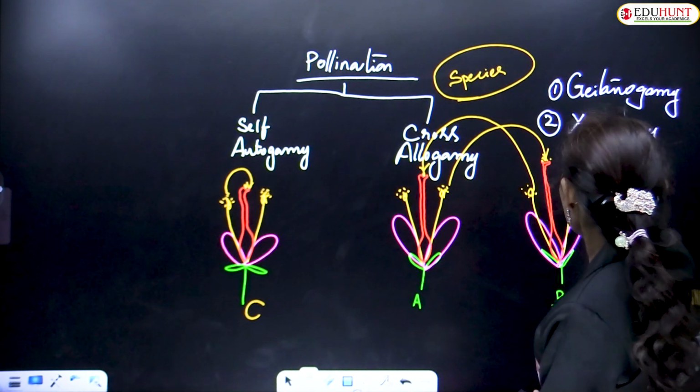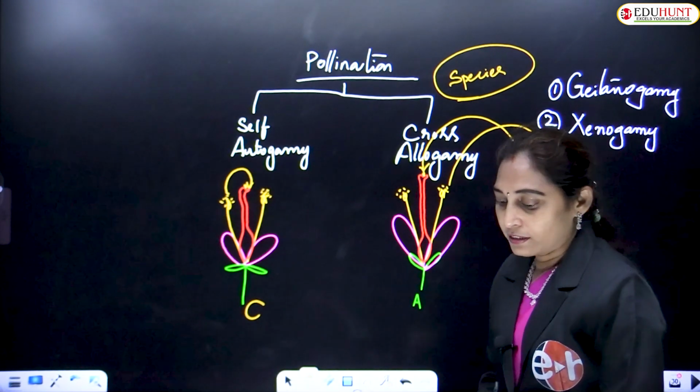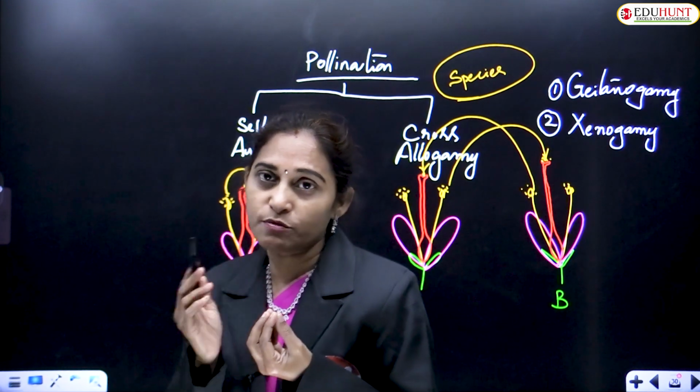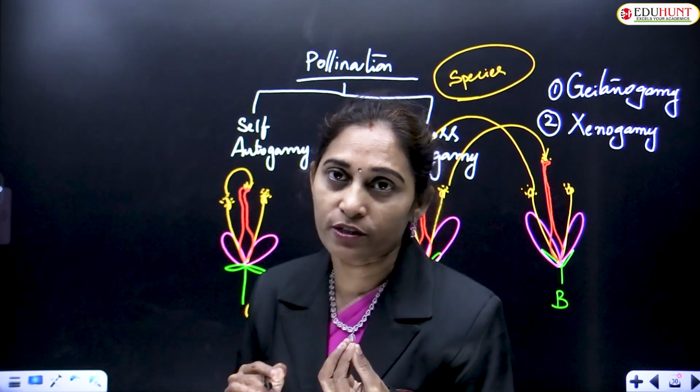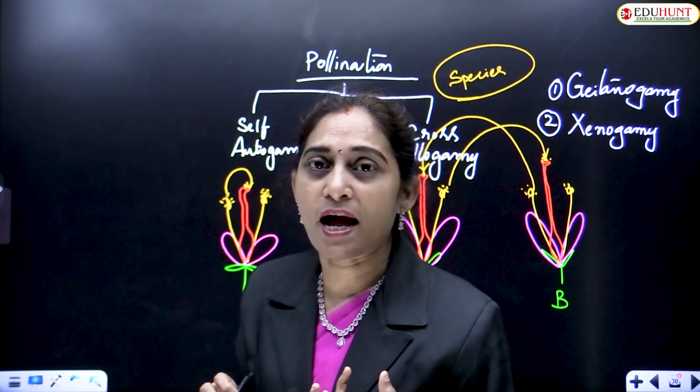Geitonogamy is when the pollination occurs between two flowers, that is cross-pollination, and the two flowers are present on the same plant.